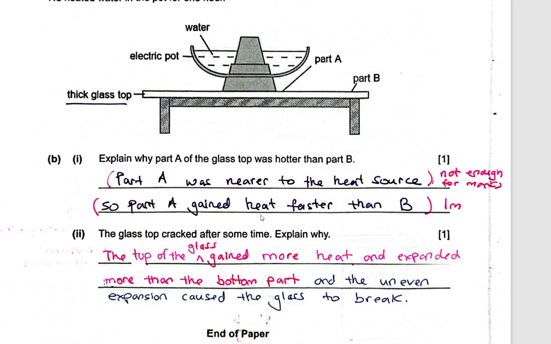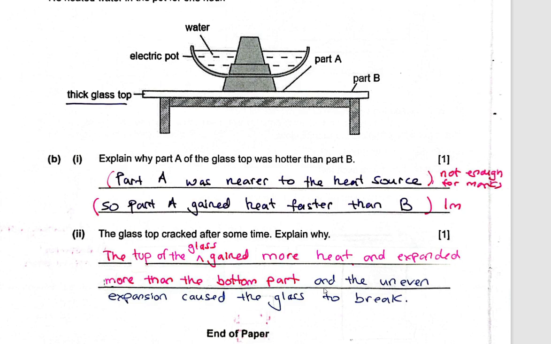Now, the glass top cracked after some time. Explain why. Well, the top of the glass gains more heat, right? The top part gains more heat, and therefore it expanded more than the bottom part. Bottom part is here. That's half mark. So what if some part expanded more than the other parts? Well, this uneven expansion will cause the glass to break. I'm sure you heard this phrase many, many times from your teacher. Uneven expansion will cause the glass to break.